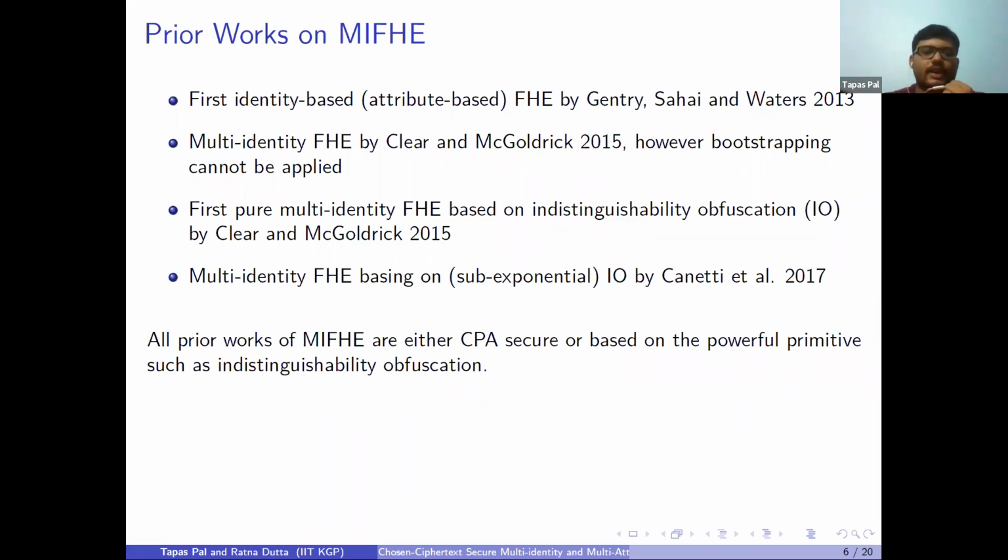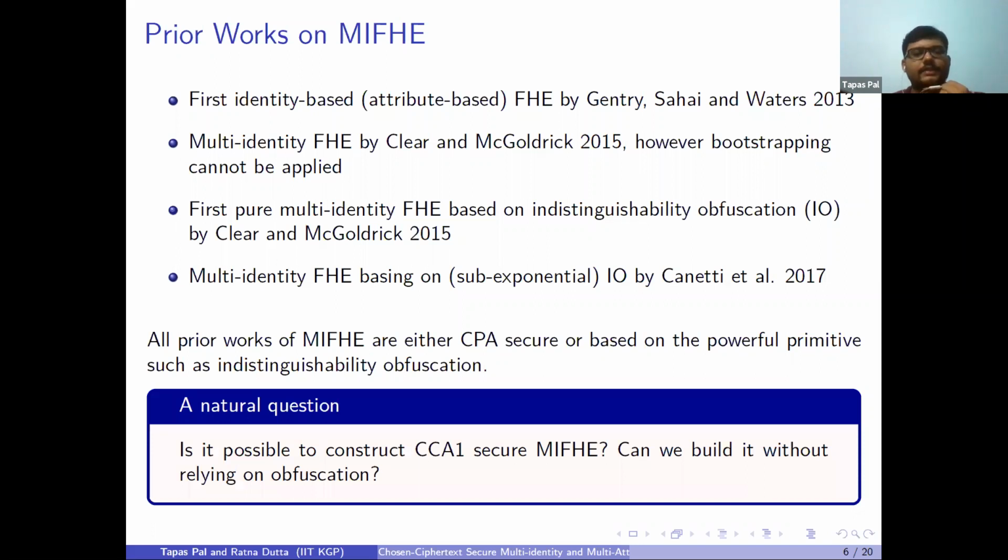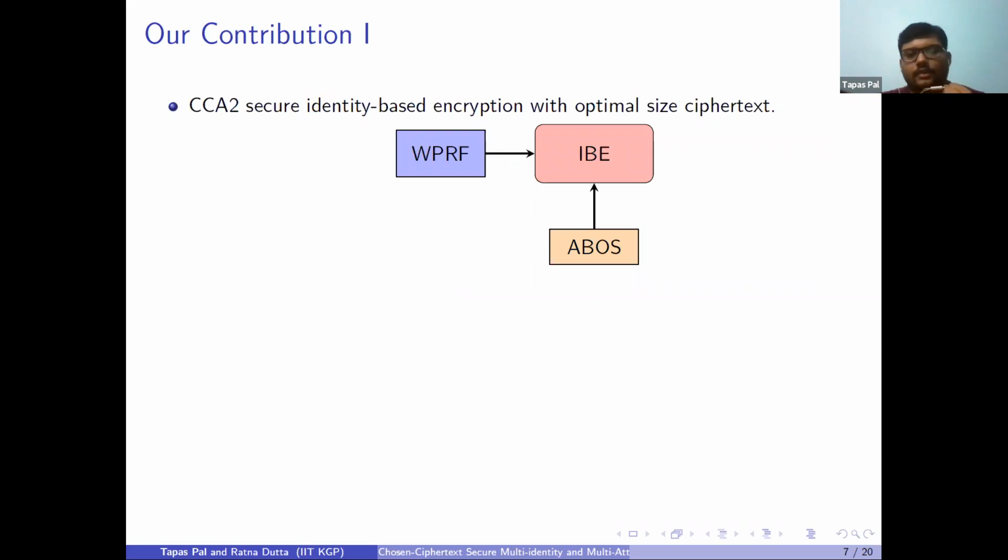Right. So one natural question comes to our mind: is it possible to construct CCA secure MIFHE, or can we build it without using IO, using some tools which are weaker than IO? So this is the goal of our work. So here is the contribution.